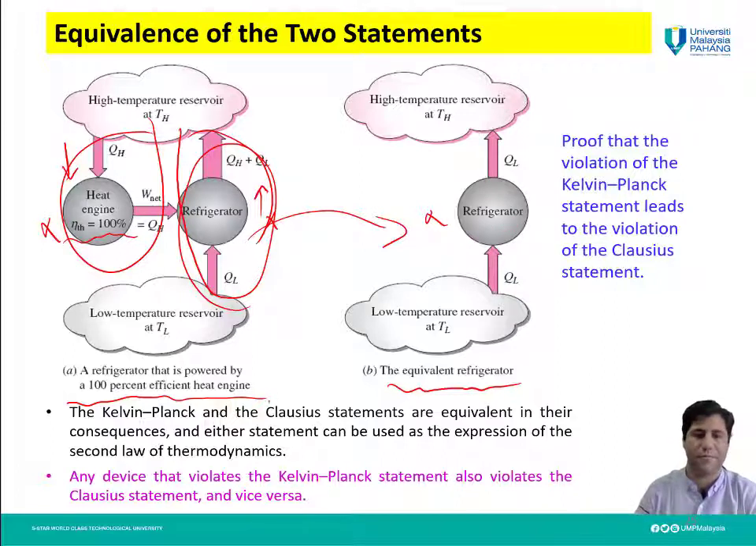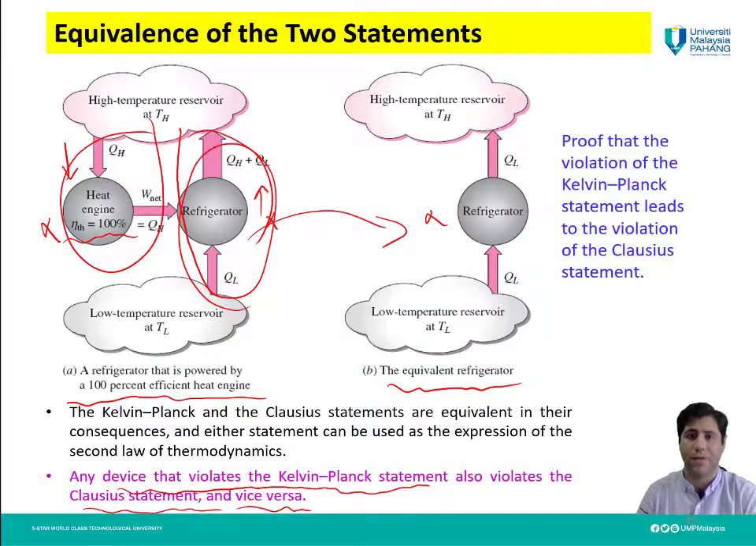So you can see here how these two are equivalent. Both of these statements are popular statements defining the second law of thermodynamics, and both of them are accepted to define the second law of thermodynamics. And finally, in conclusion, any device that violates the Kelvin Planck statement also violates the Clausius statement, and vice versa. So these two statements are equivalent.